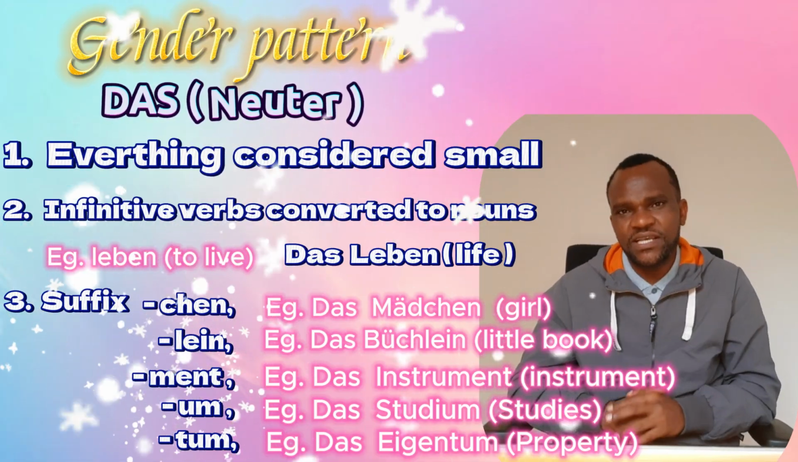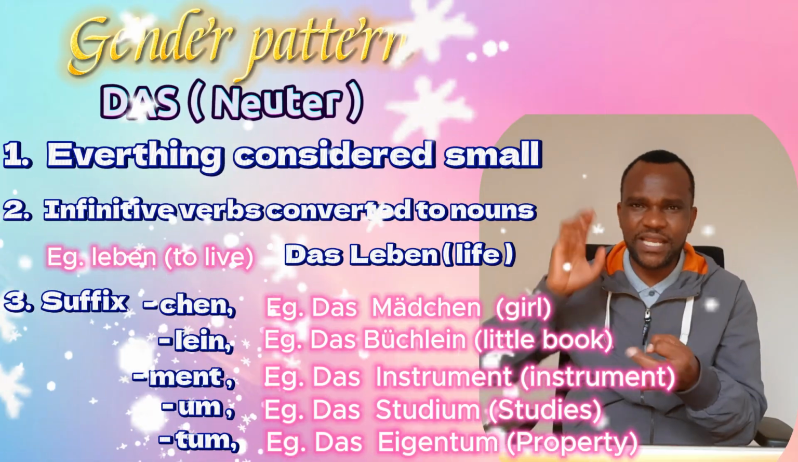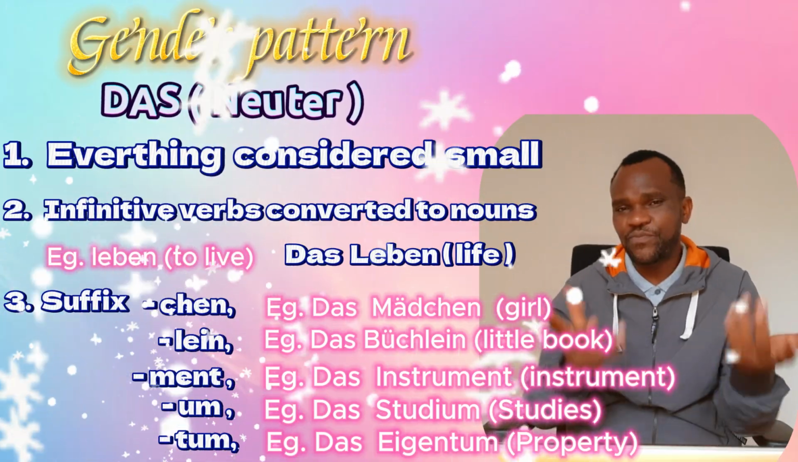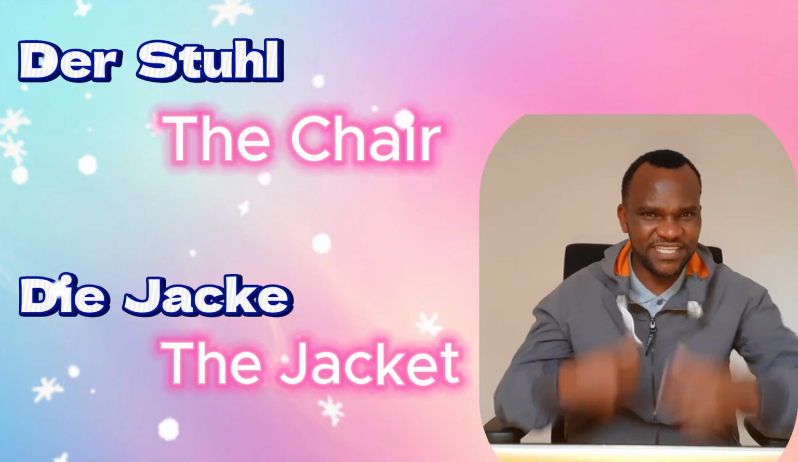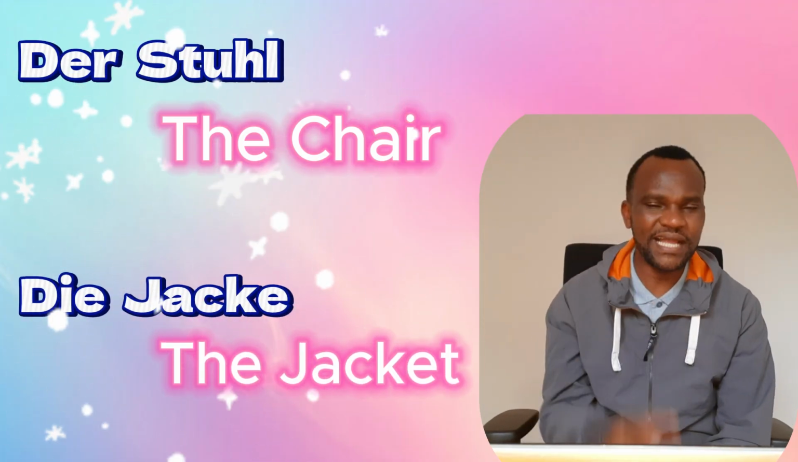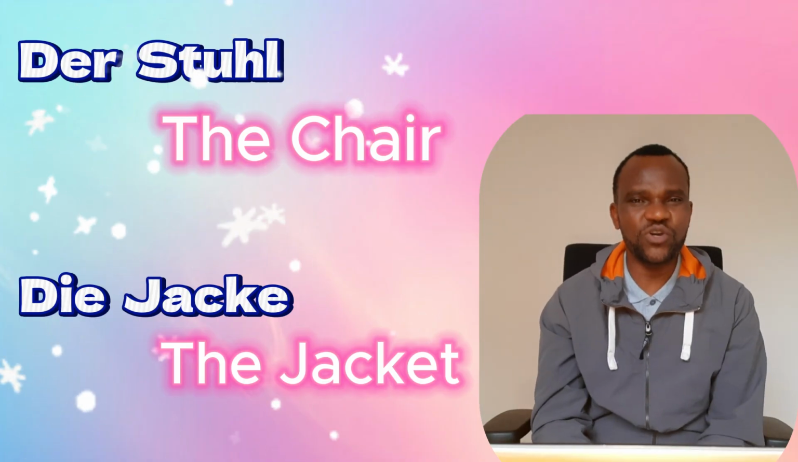So you check the endings for masculine, feminine, and neuter, and that is going to help you a lot. I hope you have gained a lot of information that can help you to understand different genders and also how to use them in your daily conversation. So the main tip here is that whenever you are learning any new noun, learn it together with the article. Each noun, you learn it together with the article and you try to memorize it. Der Stuhl, the chair, die Jacke, the jacket, and so on and so forth. So learn that together with the articles and it's going to help you a lot.